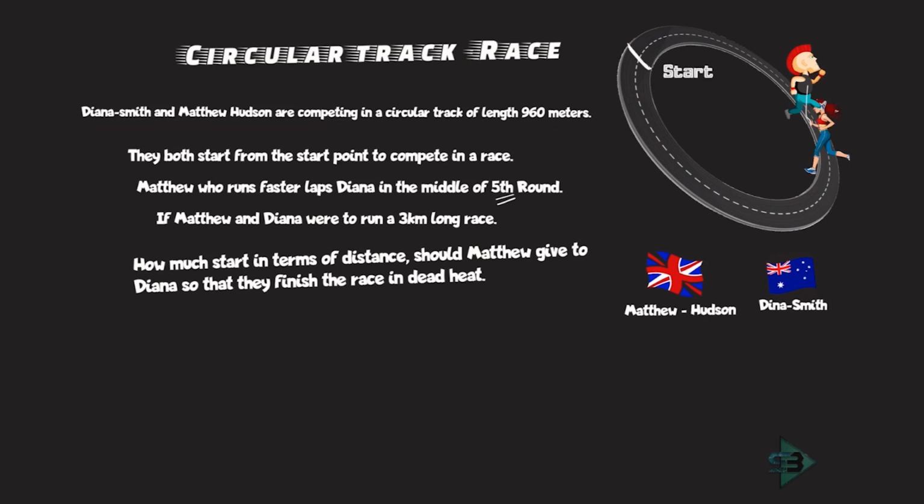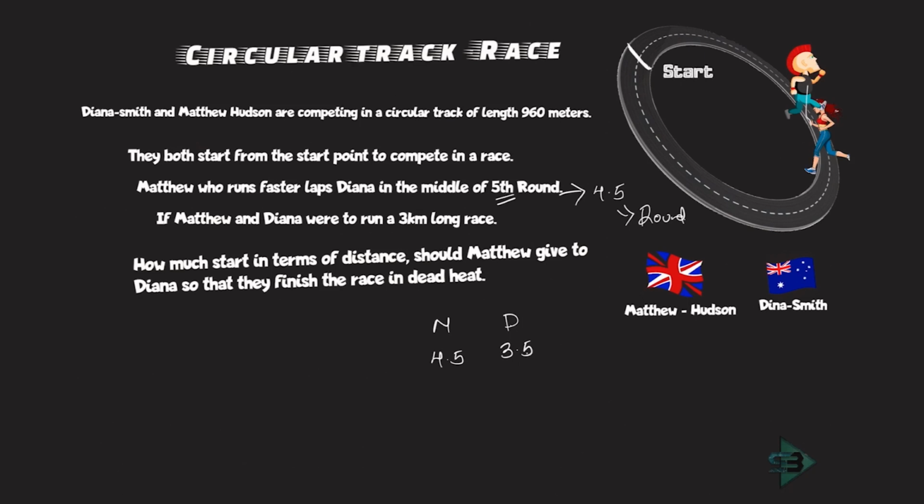Matthew, who runs faster than Dinah, laps Dinah in the middle of the 5th round. What is the middle of the 5th round? It's nothing but 4.5 rounds. That is the middle of the 5th round. So what is the meaning of this? When Matthew completes 4.5 rounds, Dinah will complete 1 round less. Dinah will complete 3.5 rounds.